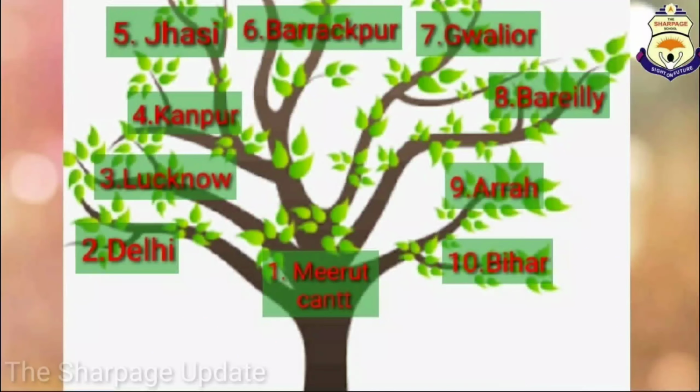One more method to learn difficult things I am sharing with you, that is tree method. By this method, we are going to learn about the places from which this revolt started. This revolt started from Meerut Cantt, and other places were Delhi, Lucknow, Kanpur, Jhansi, Gwalior, Barrackpore, Bareilly, Arrah, Bihar, etc.